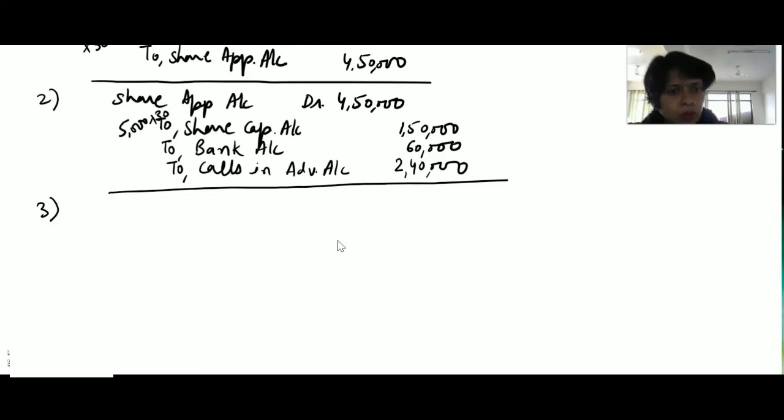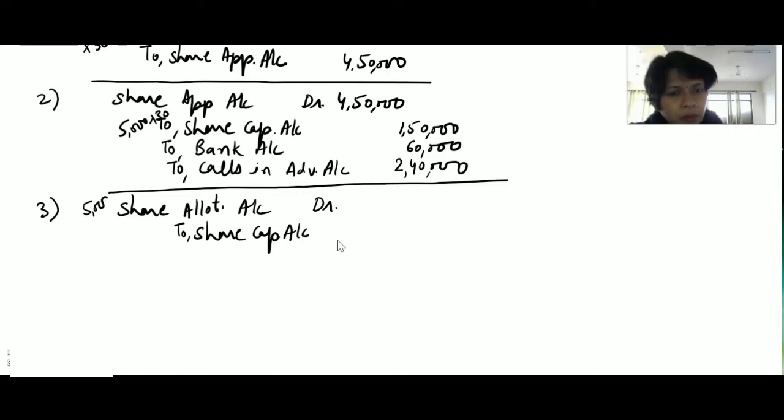Now we will record share allotment money due on 5,000 shares. So we will do a transaction: share allotment account debit to share capital account.